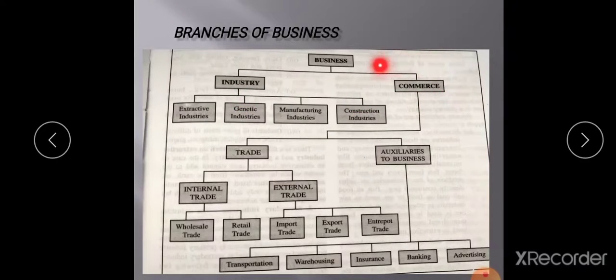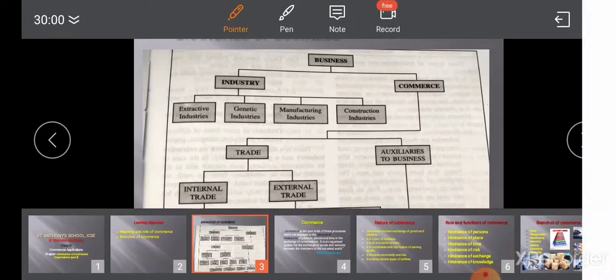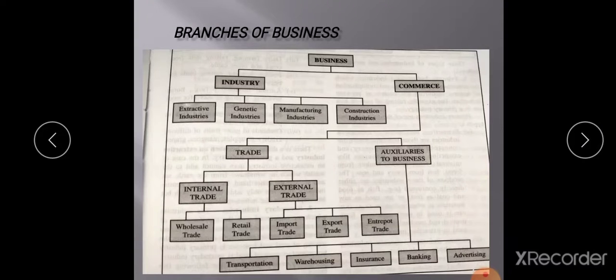That purpose is performed by commerce. So, commerce includes all those activities which help in the reaching of finished goods directly to the consumers. So these are the functions of commerce.